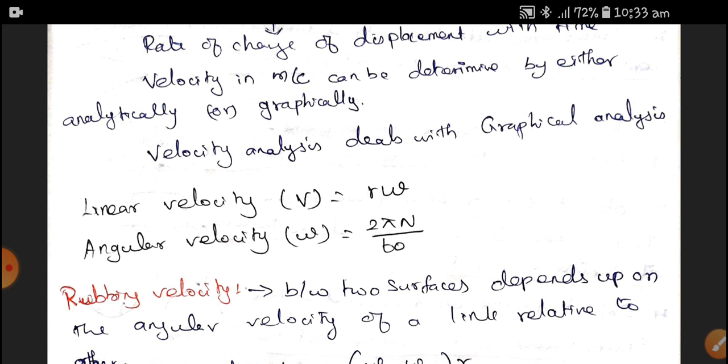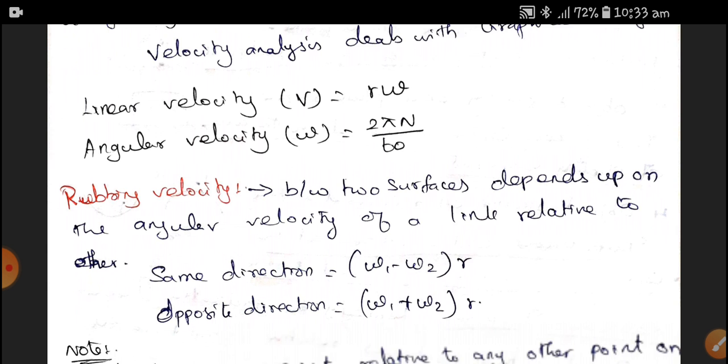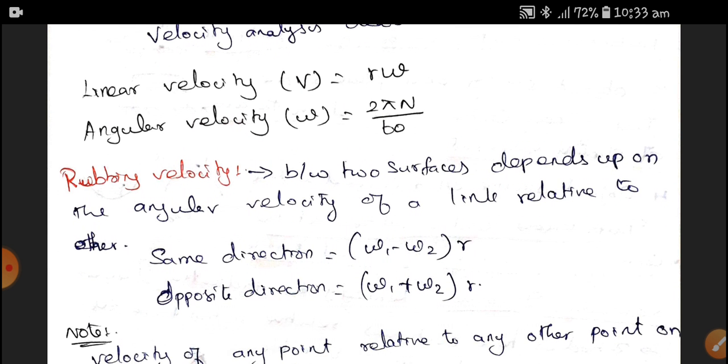And there is an interesting velocity called rubbing velocity. Rubbing velocity between two surfaces depends upon the angular velocity of the links relative to each other. Say the road and the tire of a vehicle are in contact.